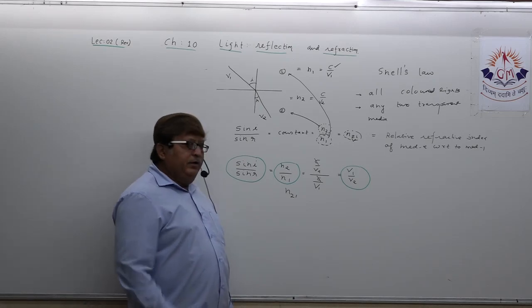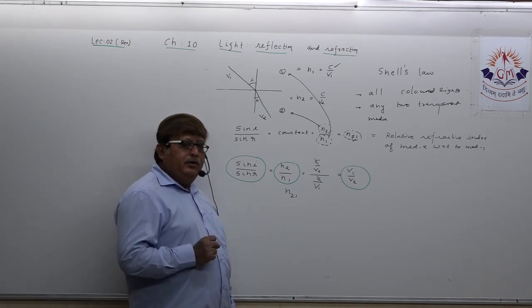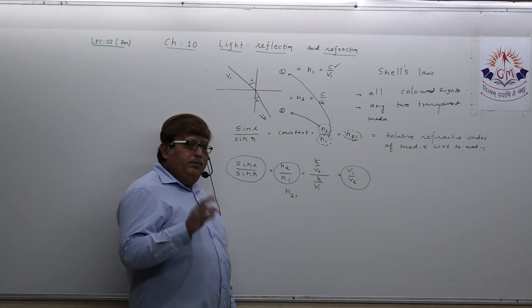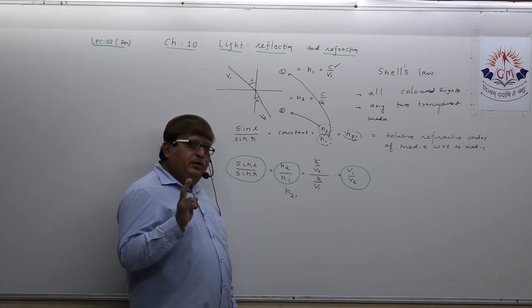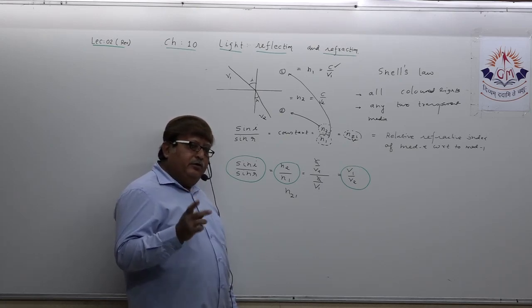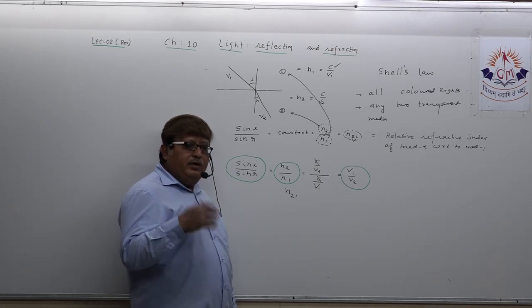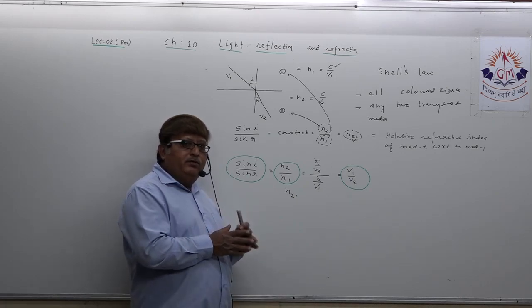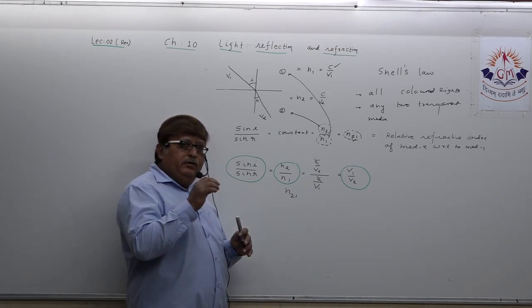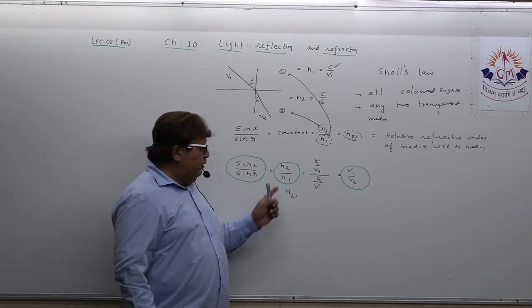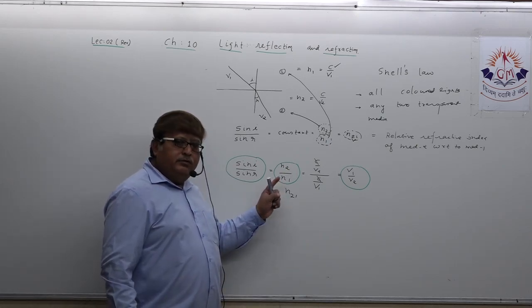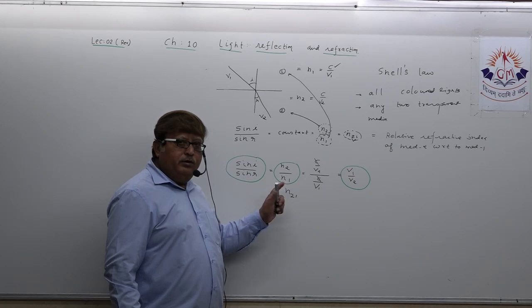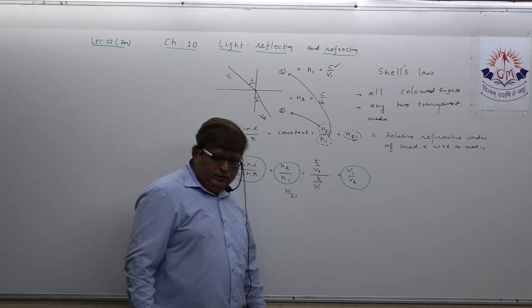Understand? When we solve any numerical, whenever you are given two media, suppose glass and diamond, air and glass, glass and water, whatever, we will always make a fixed practice of calling the first medium 1 and the second medium 2. That's final.